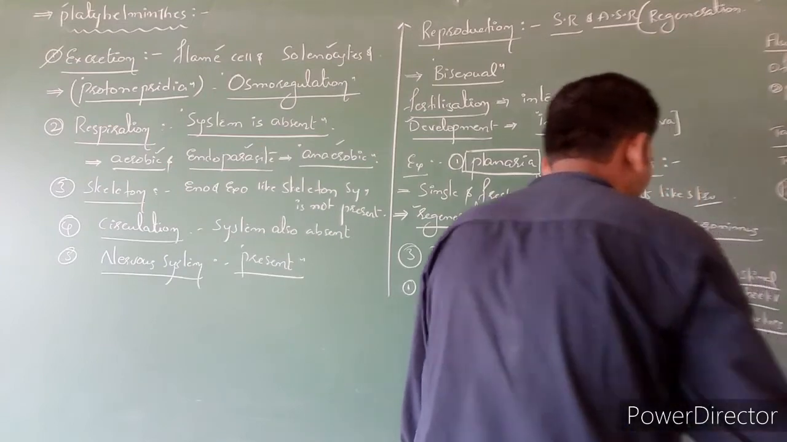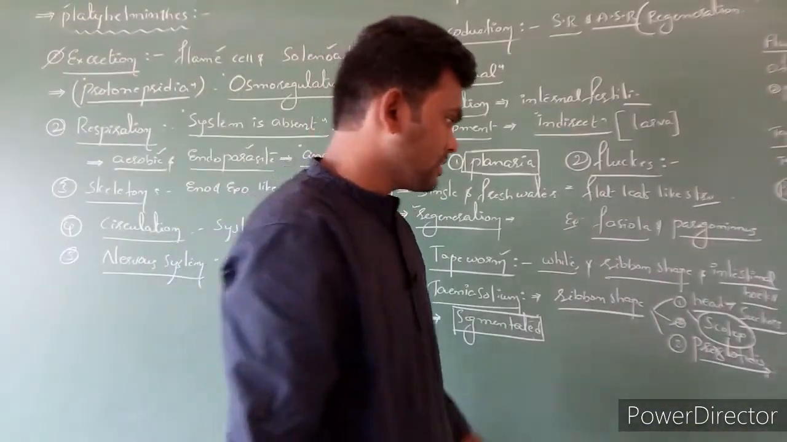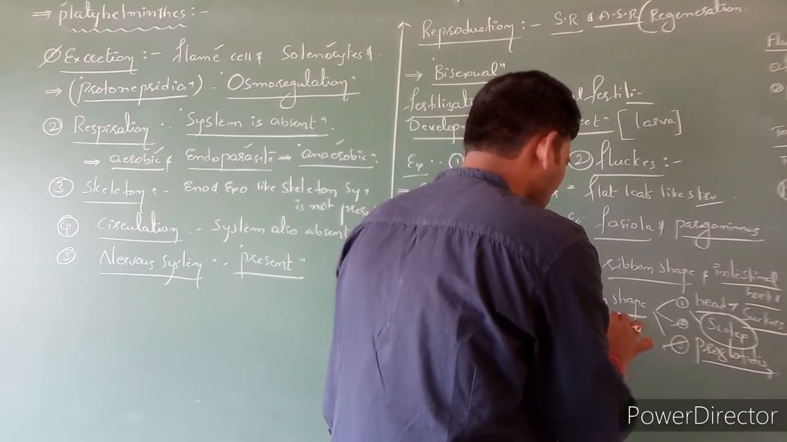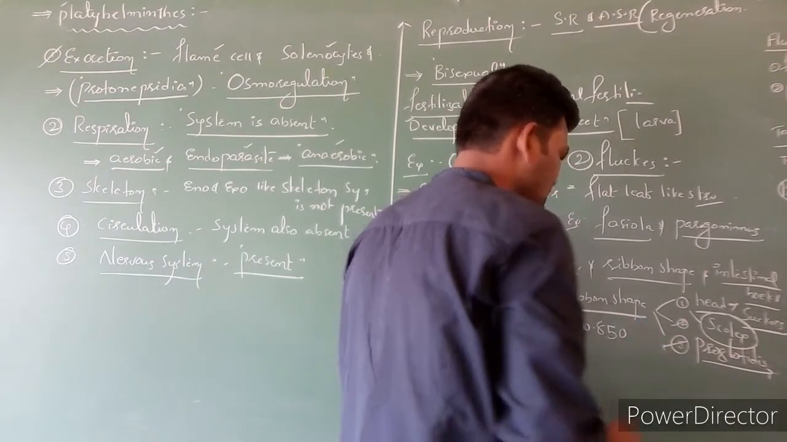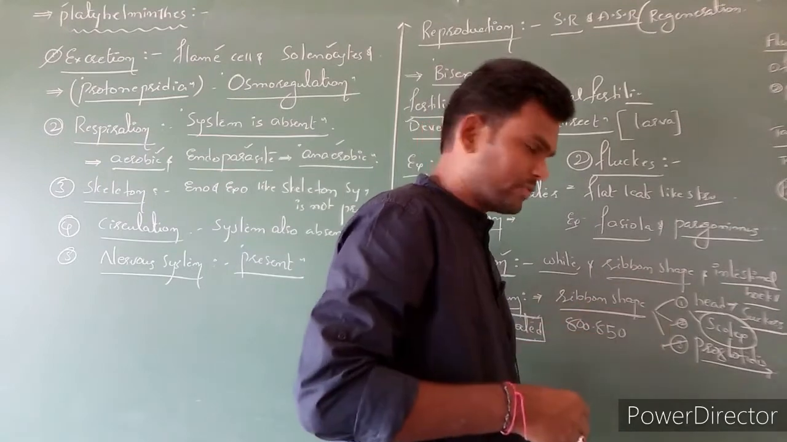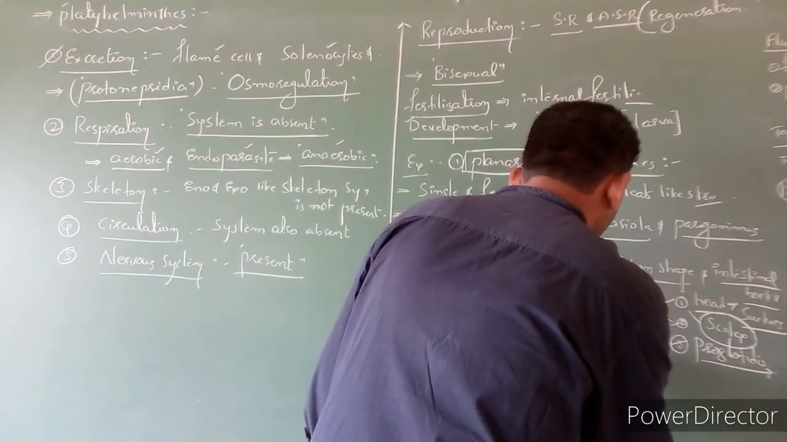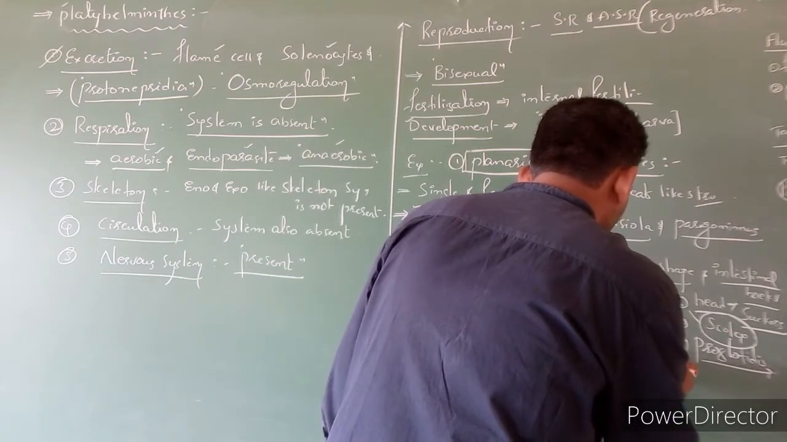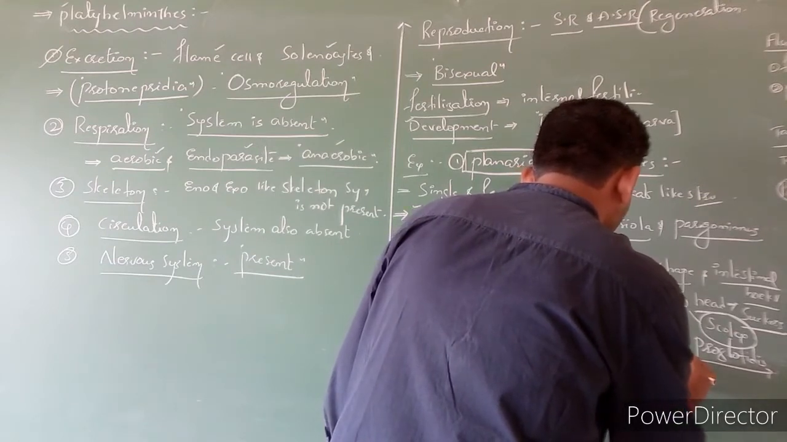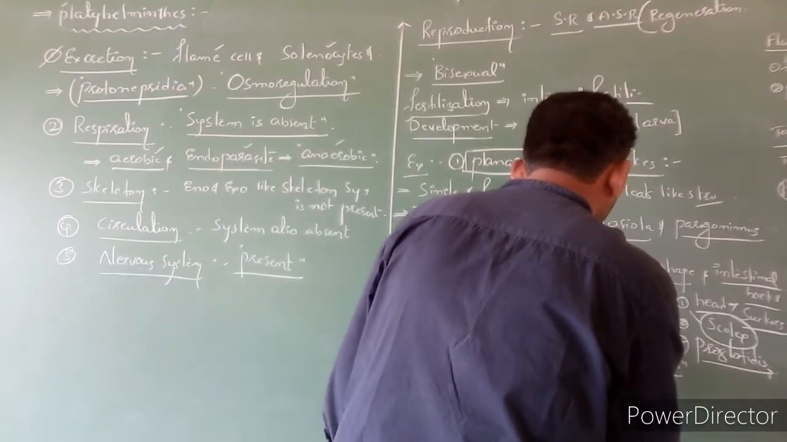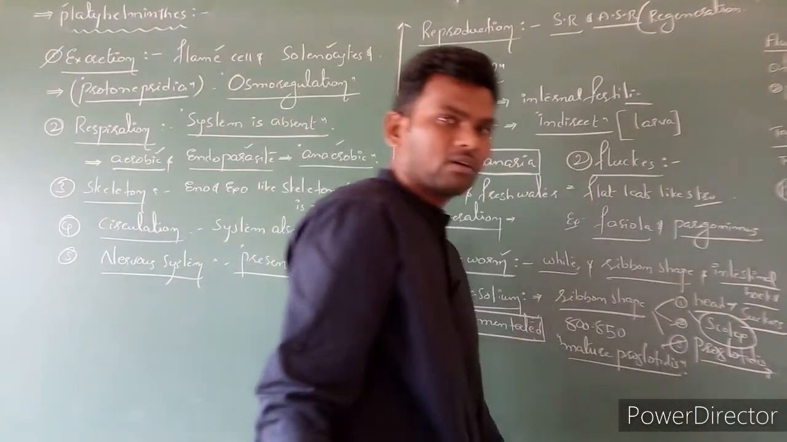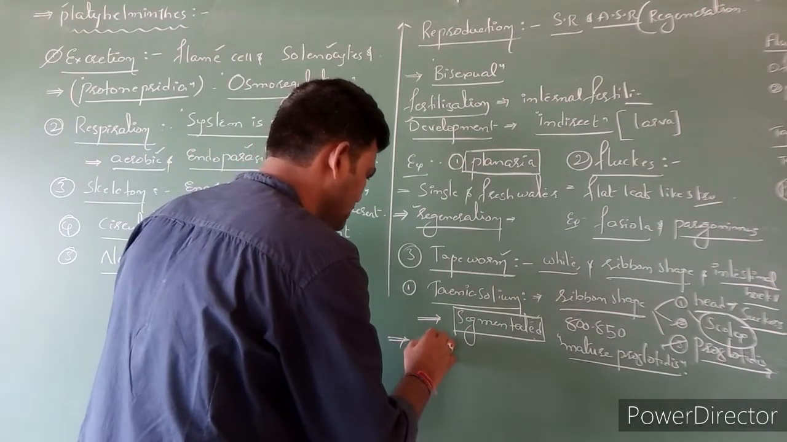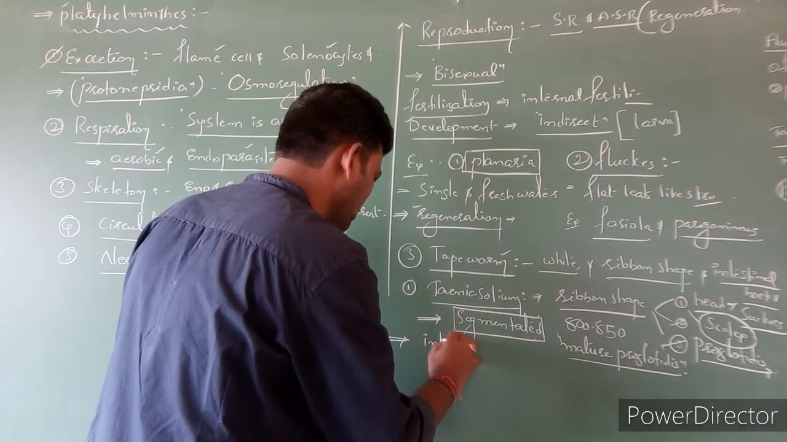Nearly 800 to 850 segments are present. Matured proglottids, nothing but matured segments. Clear? And this Taenia solium, fertilization is internal fertilization.